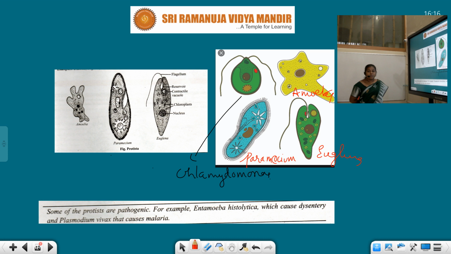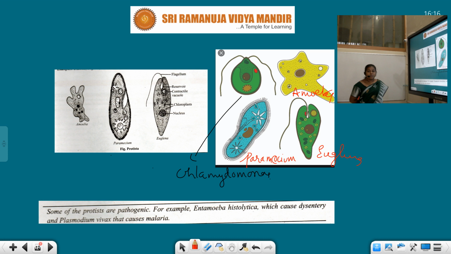It is multicellular, with eukaryotic cells, and made up of thread-like structures called hyphae, which form mat-like structures called mycelium. The cell wall is present around the cell. This cell wall is made up of a structural component known as chitin. Chitin is nothing but a nitrogen-containing carbohydrate, and it does not have chlorophyll.